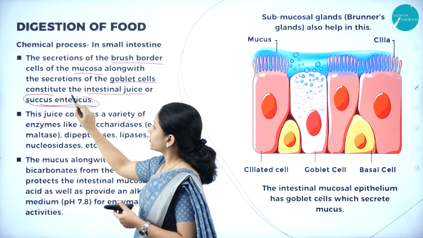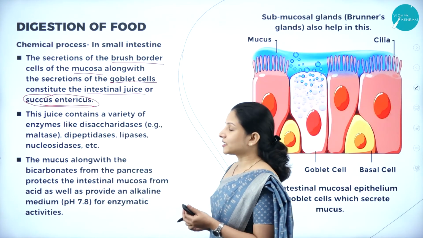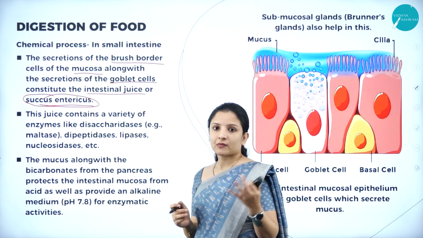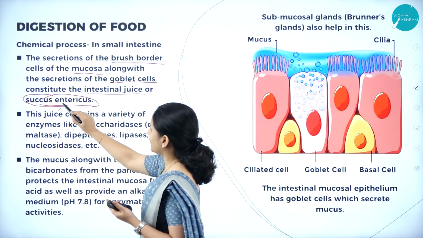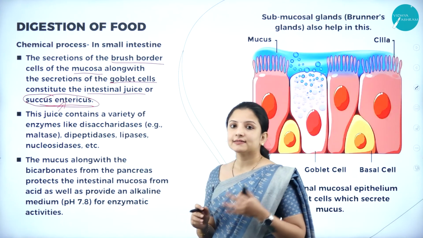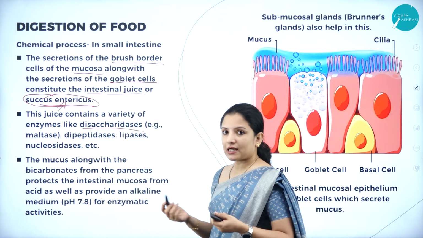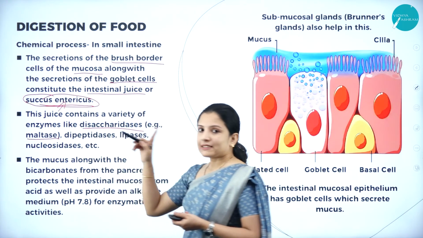This is one very important one mark question. So what is succus entericus? They can ask in the exam. So what is this juice? It is succus entericus. This juice contains a variety of enzymes like disaccharidases. For example, it contains maltase. Maltase is important.